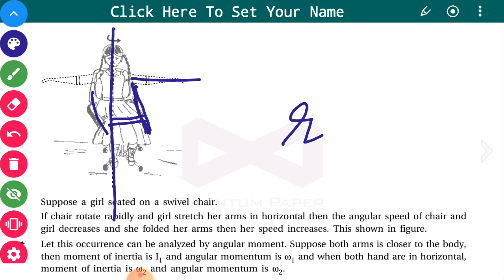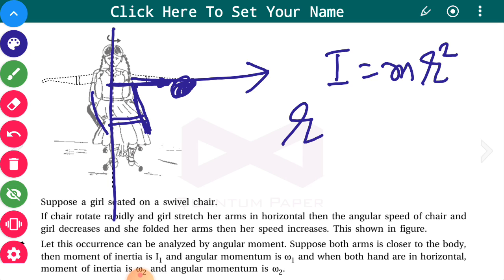When the arms are stretched, the mass of the arm is at greater distance from the axis of rotation. According to the formula I = mr², when your arms are stretched, the moment of inertia increases. As L = Iω, when I increases, ω reduces, so the angular speed reduces.